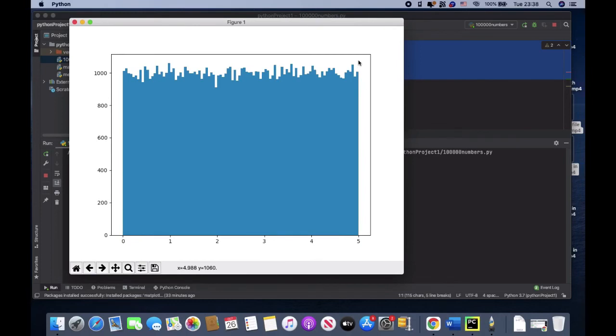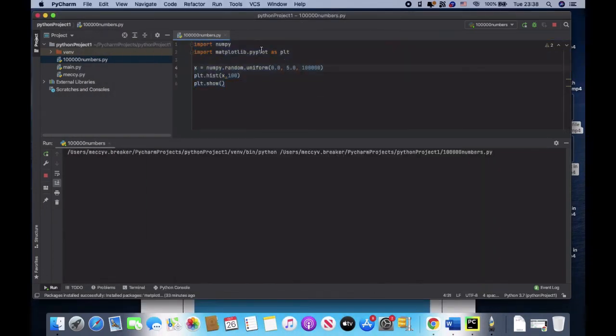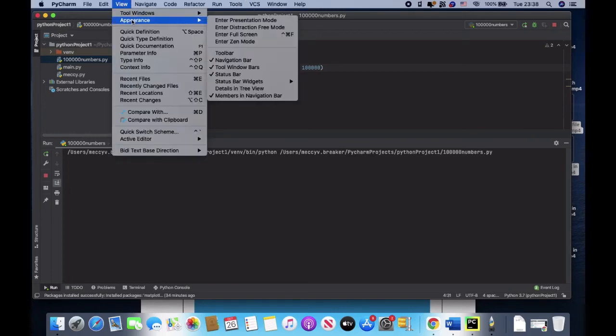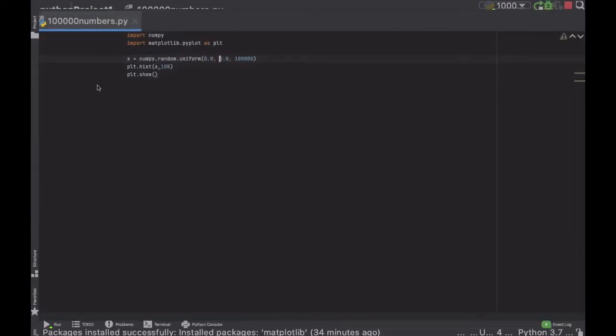So you could see those 100 bars here. And this 5 represents what? Let me go to view and zoom in, then go to presentation mode so that you could see what I'm trying to do.